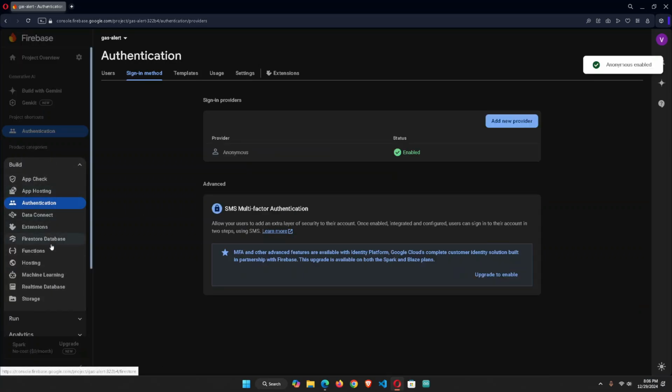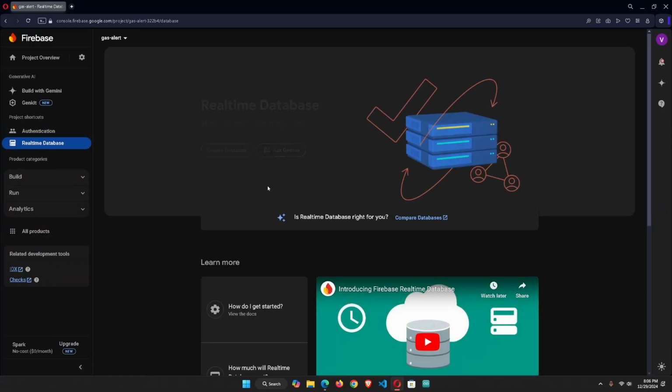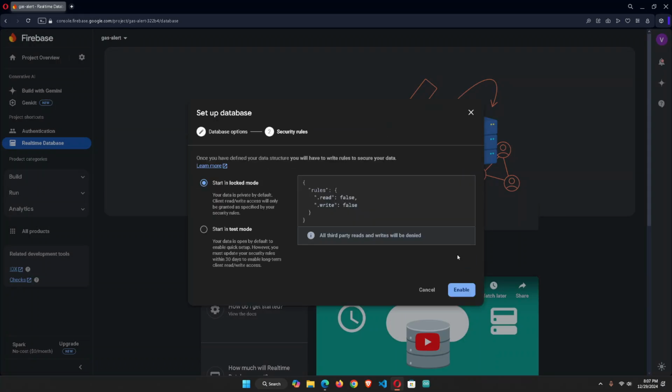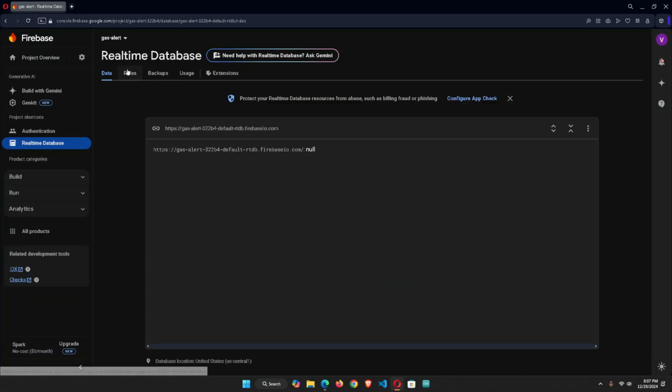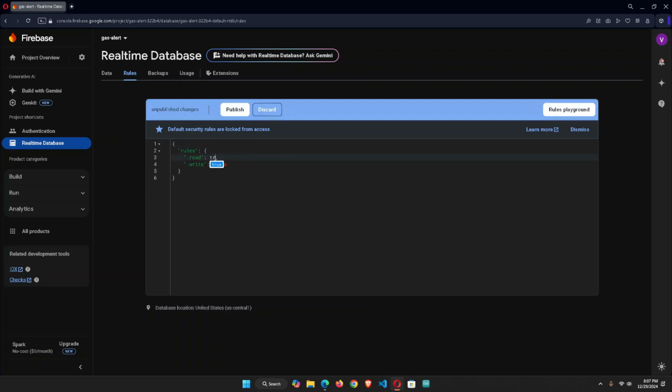Similarly, let's set up the RTDB. Click on create database. Choose the location and click enable. Now let's go into the rules tab and now change these to true.